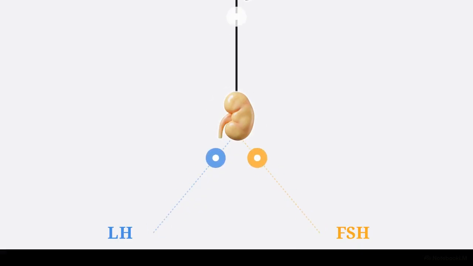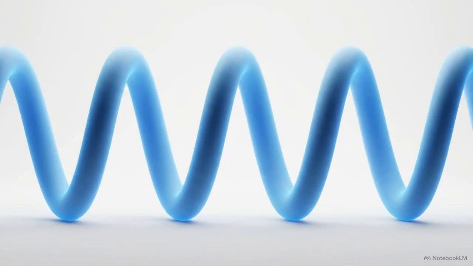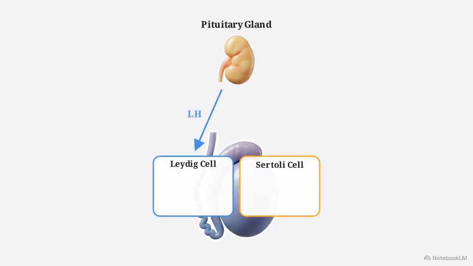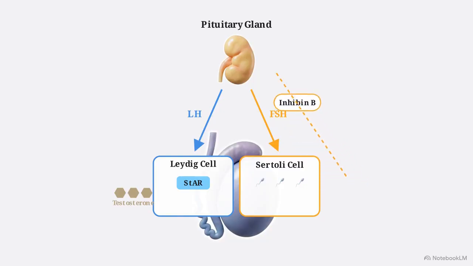Here, the rhythm dictates the release of two distinct hormones, luteinizing hormone, or LH, and follicle-stimulating hormone, or FSH. The pulsatile nature of this signal is an absolute requirement. Continuous exposure to exogenous GnRH paradoxically shuts the entire axis down. Once released, LH targets the Leydig cells in the testicle, inducing the StAR protein to initiate testosterone synthesis. Meanwhile, FSH targets the Sertoli cells. These cells support spermatogenesis and produce inhibin B, which travels back up to selectively suppress pituitary FSH.